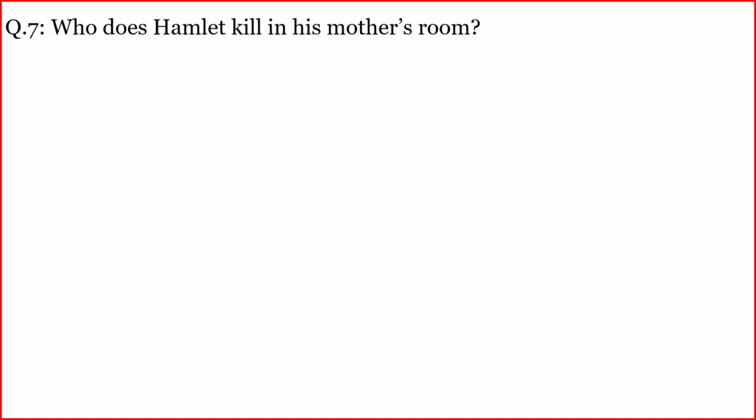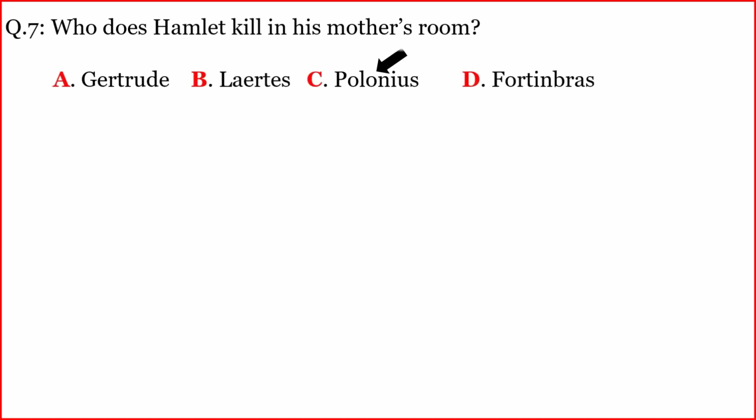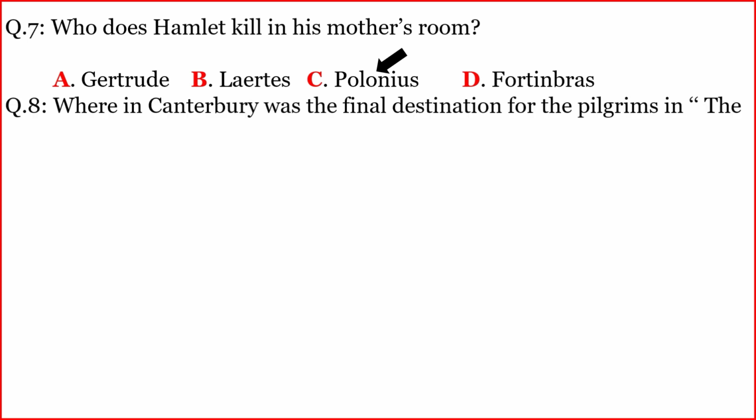Next question. Who does Hamlet kill in his mother's room? The correct option is C. Polonius. Next question. Where in Canterbury was the final destination for the pilgrims in the Canterbury Tales?